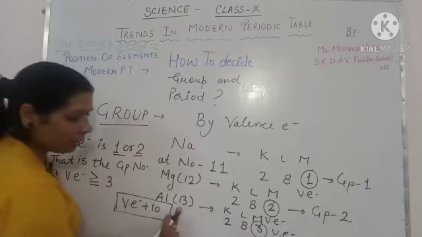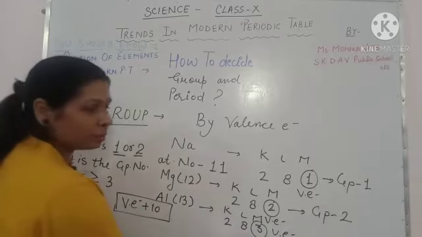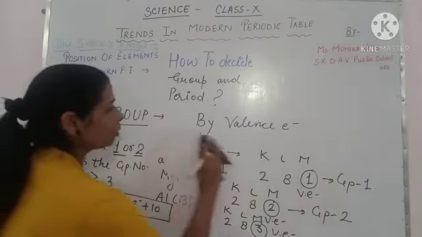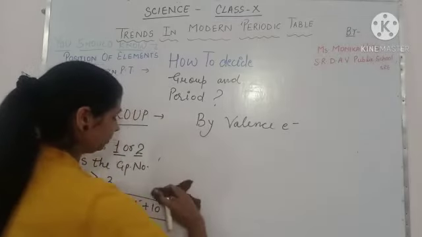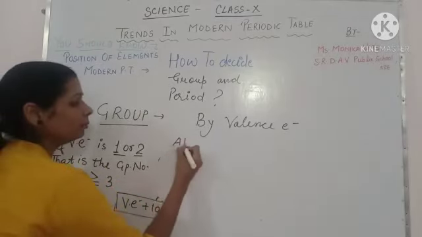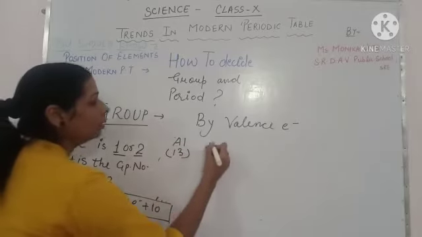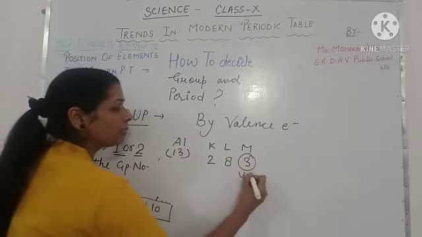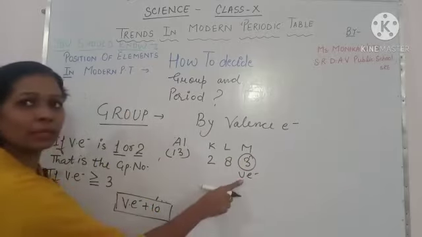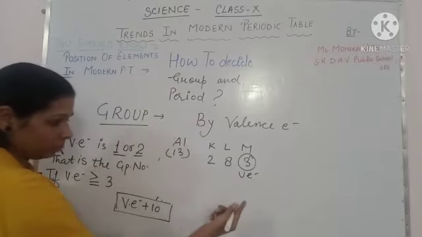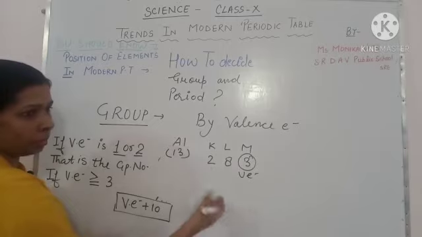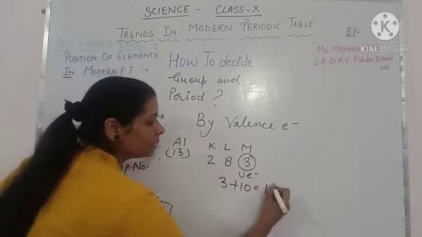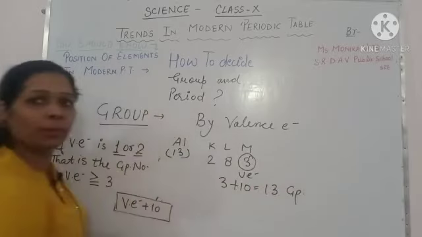In aluminium, valence electron is 3, aluminium का 3 है. देखिए एक बार और यहाँ explain कर देती हूँ clearly आपको. Aluminium, atomic number 13, electronic configuration is 2, 8 and 3. So 3 is the valence electron. As this valence electron is 3 or greater than 3, अगर कोई भी होगा तो 3 plus 10, that means 13 is the group number.